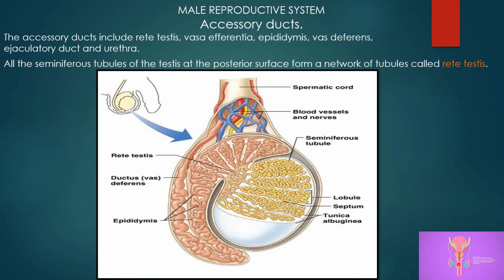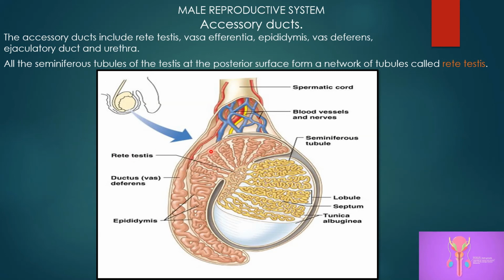So if this is the testes and you are taking the section along the y-axis, internally you can see the lobule, that is the compartment, and this lobule is separated by the septum. Inside this septum there is the presence of this convoluted structure which is called the seminiferous tubule. So last slide what we studied was actually the seminiferous tubule in which the production of sperm takes place. These seminiferous tubules join to form the rete testis.